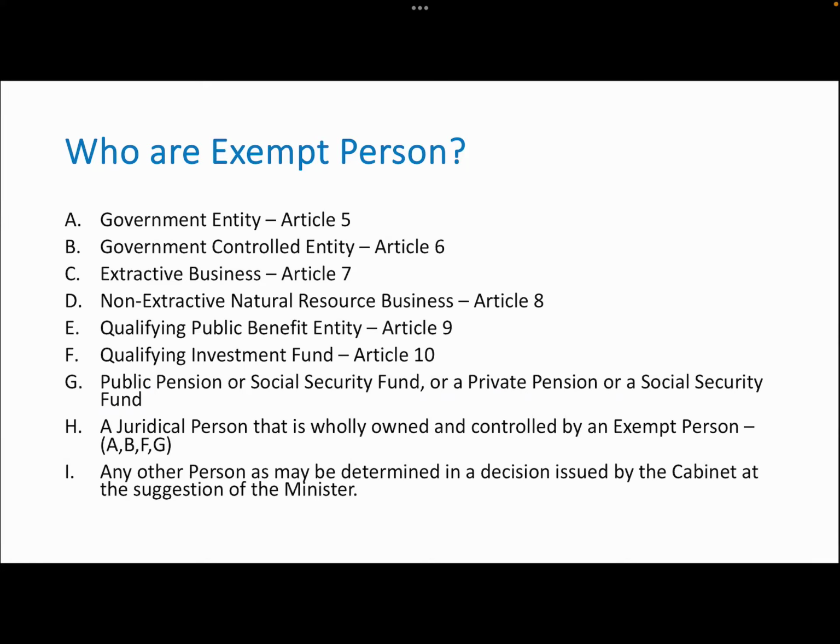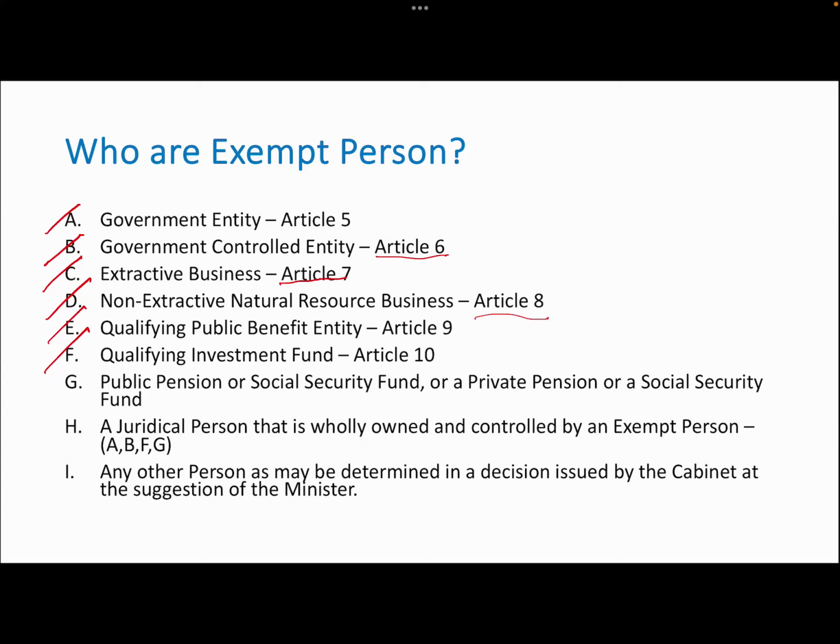The first one is a government entity. Again, we will be discussing this government entity more under Article 5. Government controlled entity, we will be discussing more under Article 6. Extractive business, we will be discussing more under Article 7. Non-extractive natural resource business, Article number 8. Qualifying public benefit entity, Article number 9. Qualifying investment fund, Article 10.